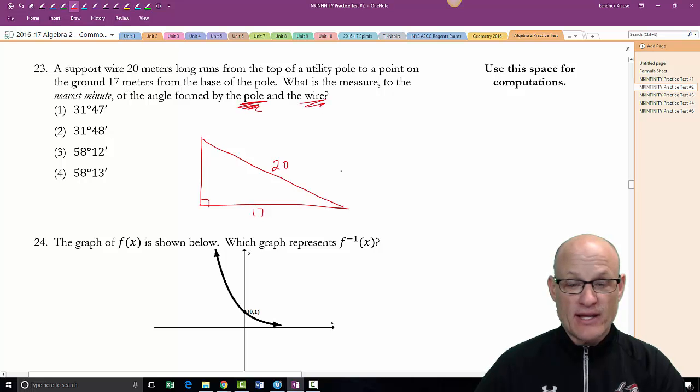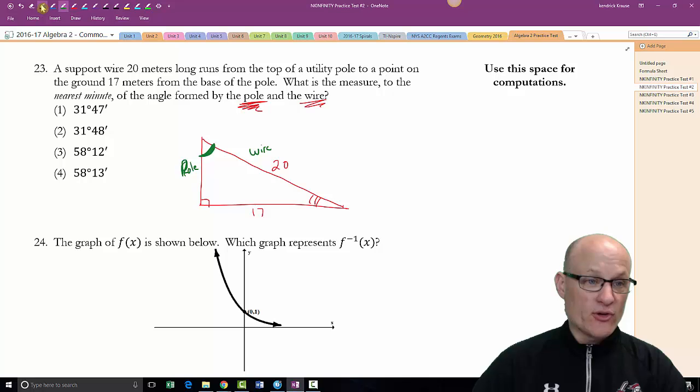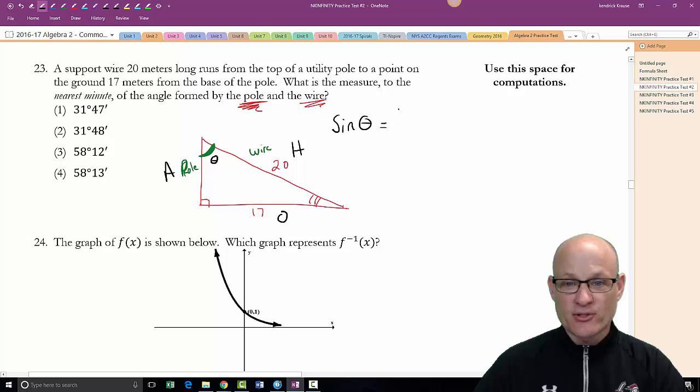Oh, I almost misread that because we always use this angle down here, but they want the pole and the wire. Remember, this is my pole, and this is my wire. So I want this angle. I'm going to label this O, A, and H. This is opposite, this is my hypotenuse, and this is my adjacent. So I need to use opposite and hypotenuse. So sine of theta is equal to opposite, which is 17 over 20.